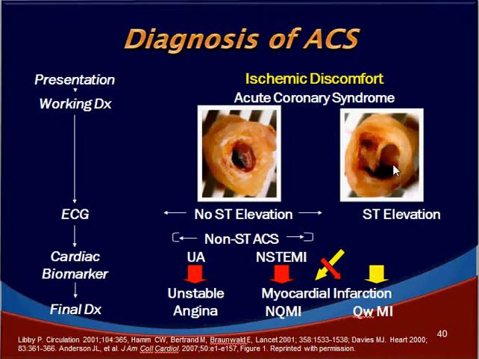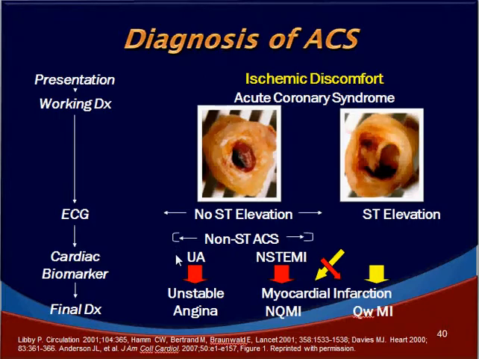Suppose there is total occlusion due to plaque rupture and there is no flow going through the artery, then there is ST segment elevation, and that causes the transmural or through and through infarct. So the ECG working diagnosis of ACS, ECG diagnosis NSTEMI or STEMI. Now NSTEMI or STEMI, then you order for cardiac biomarkers.